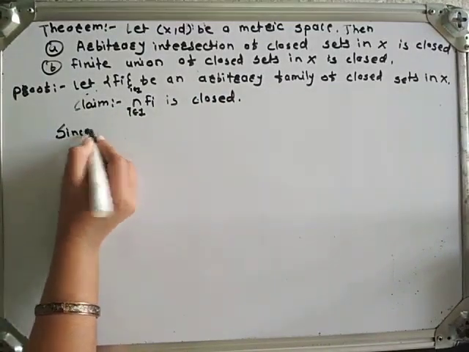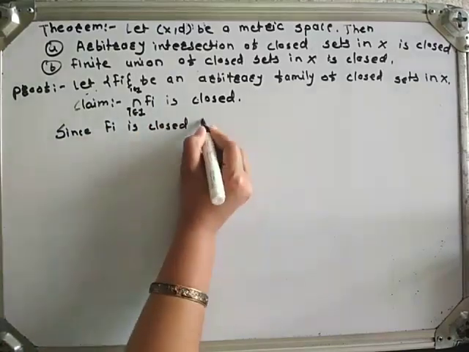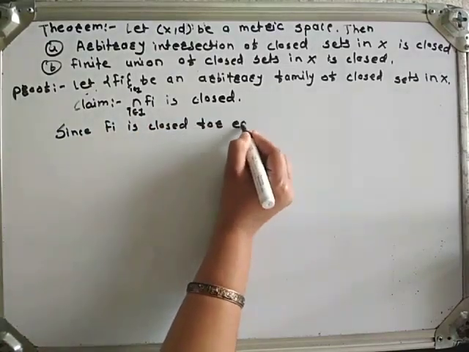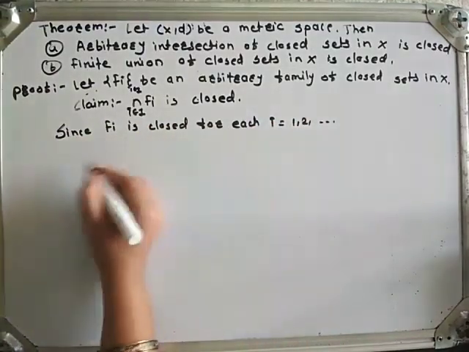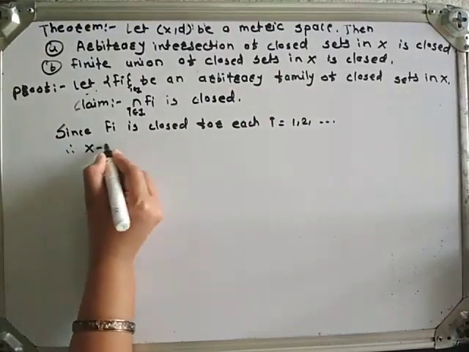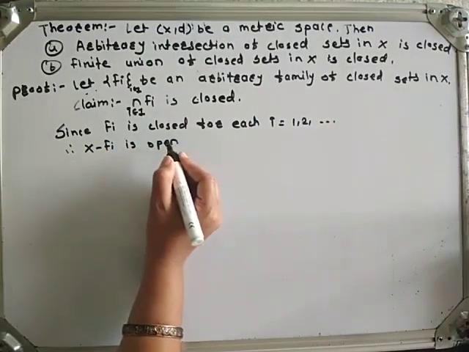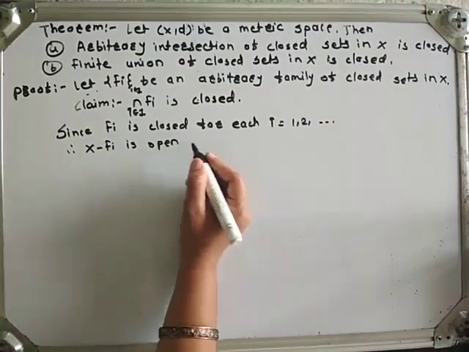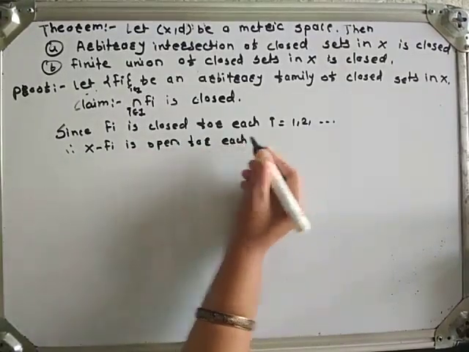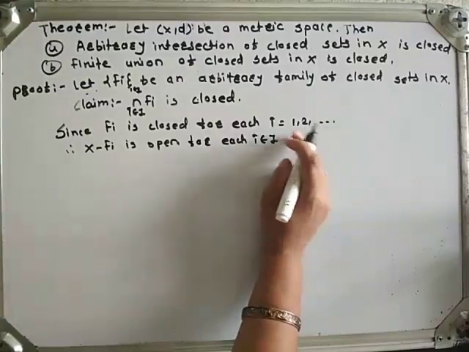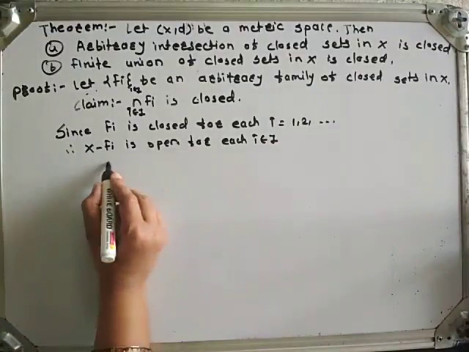Since Fi is closed for each i, where i runs from 1, 2 and so on, therefore X minus Fi is open for each i belongs to I. Here I is nothing but the set of positive integers.